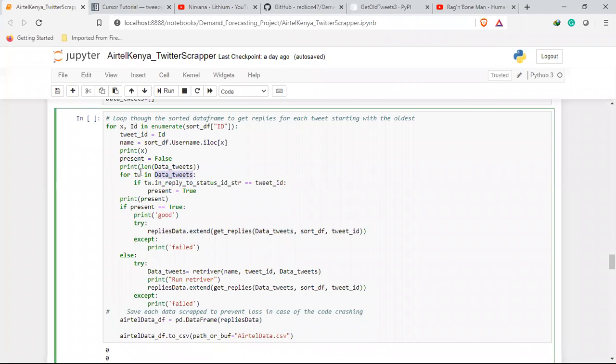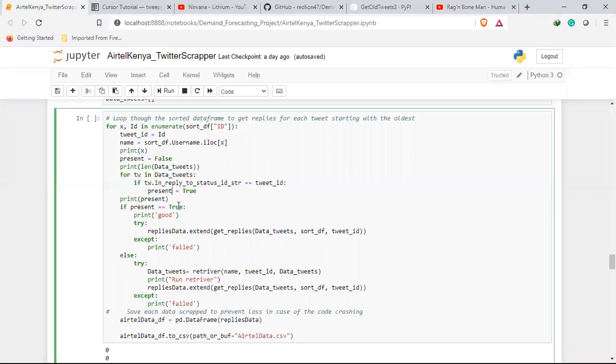I want to see, for each of those tweets, if in_reply_to_status_id_str is equal to my 2020 tweet ID. If it's true, it changes my statement here from false to true. Then now I can use these.